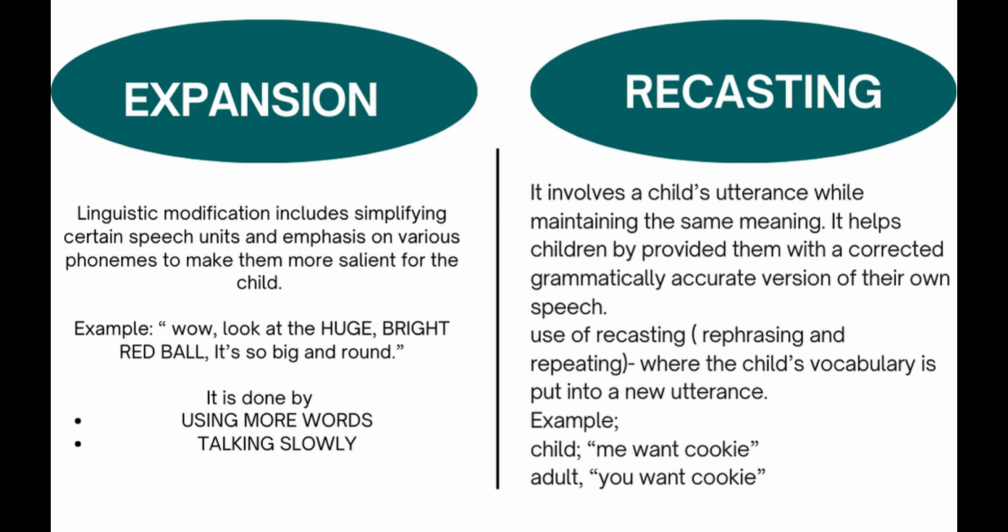It is where adults fill in the child's utterance by explaining things that the child cannot say. For example, the child wants to explain the qualities of the ball, but he can't. So the adult says, "Look at the huge, bright red ball. It's so big and round." Here the adult is telling the child about the qualities a ball has: it's bright, huge, and red in color.